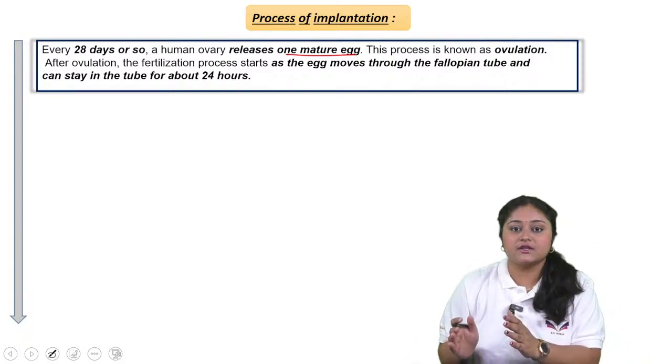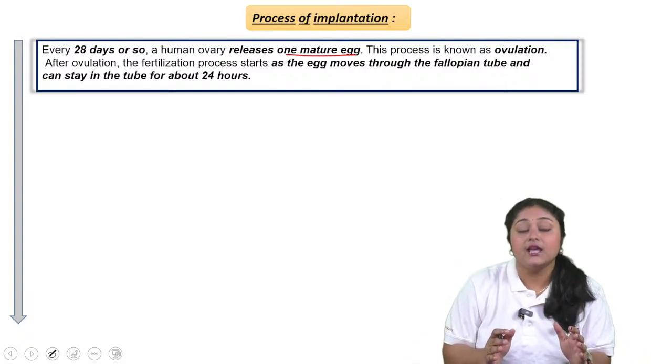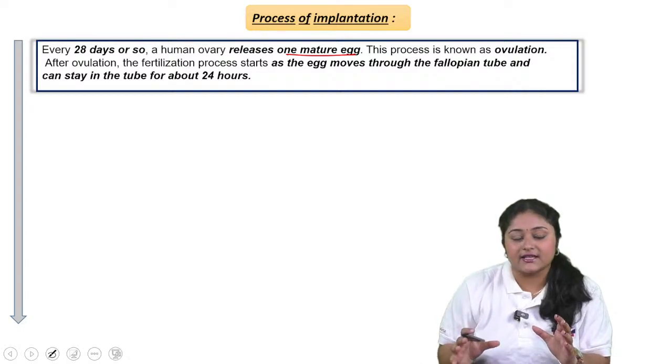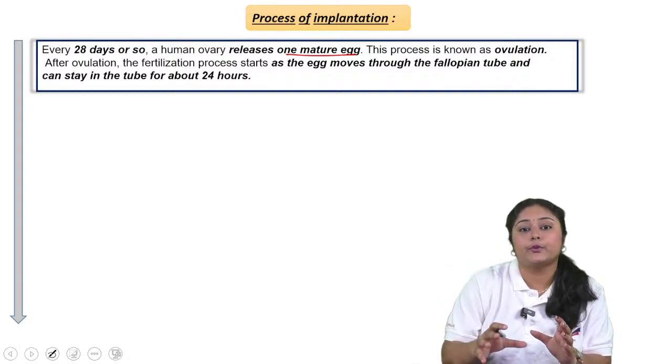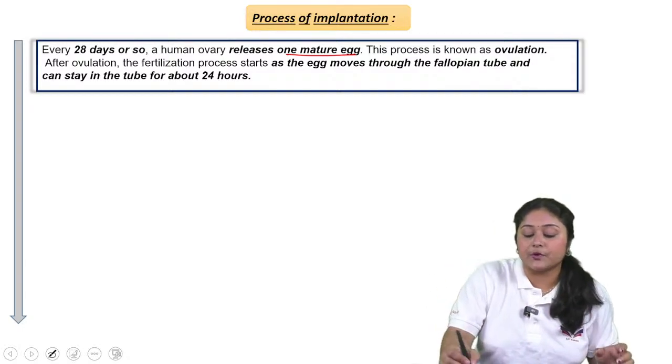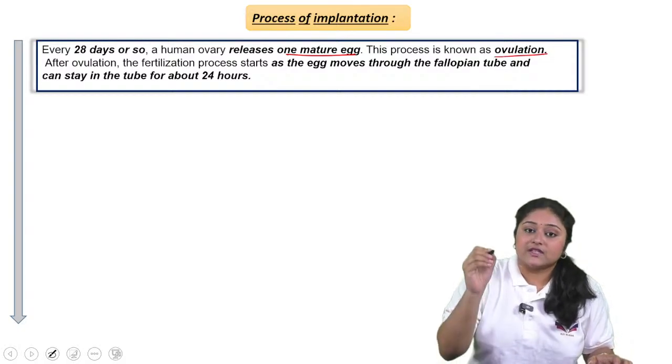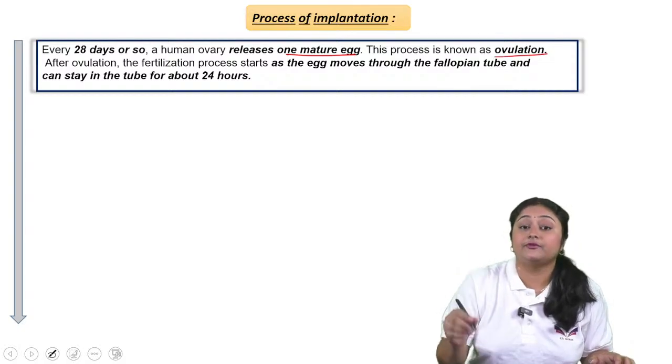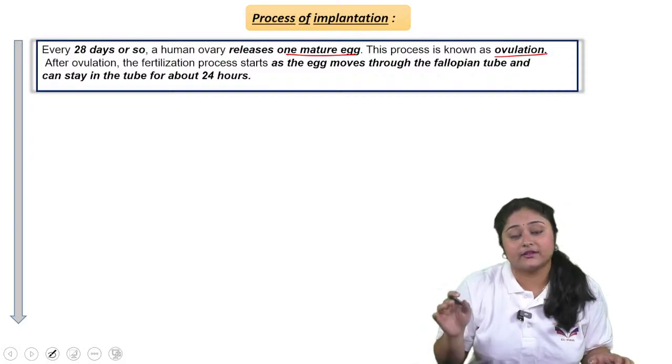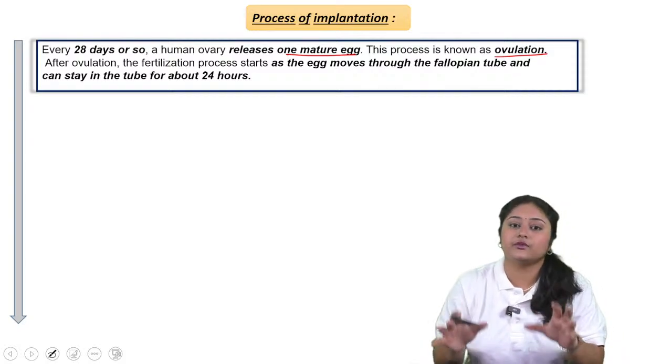After completion of each menstrual cycle, within the 28 days the mature ovary starts to produce the mature egg. This process is known as ovulation. At that time, if the woman has unprotected sexual intercourse, there is a chance of getting pregnant.